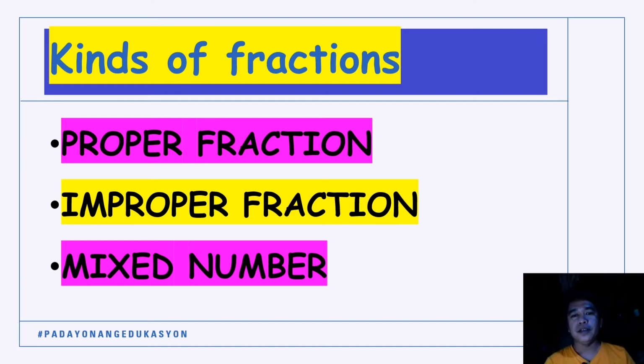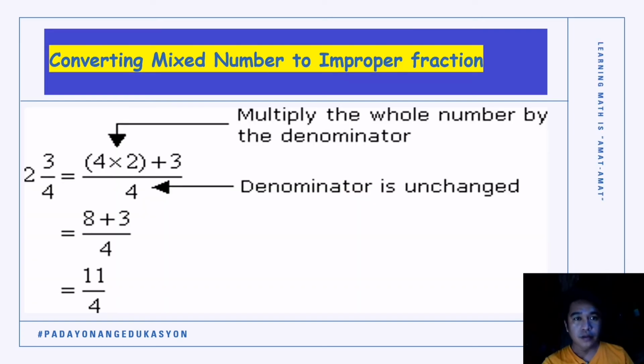So you can review the examples on your worksheets. Let's proceed now to converting mixed number to improper fraction. All mixed numbers have an improper fraction equivalent. So why is it that we need to convert mixed number to improper fraction?